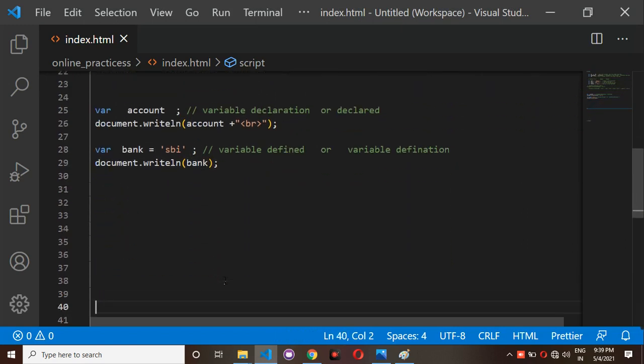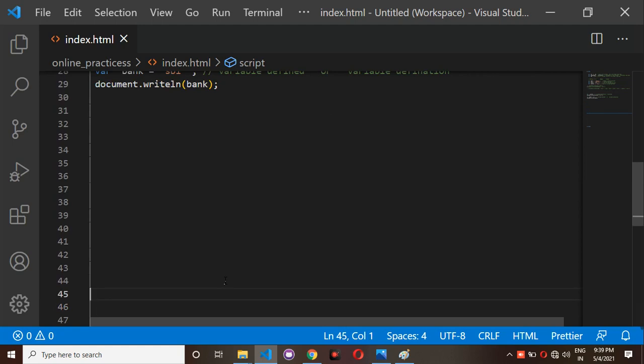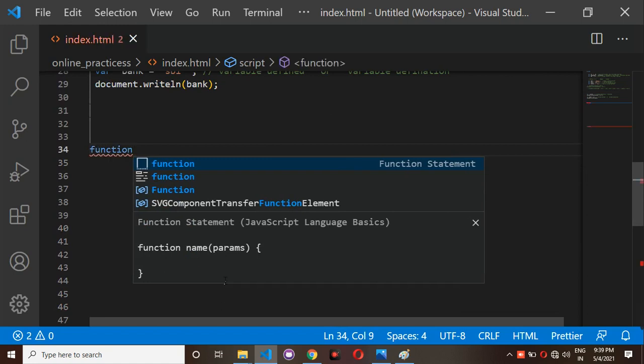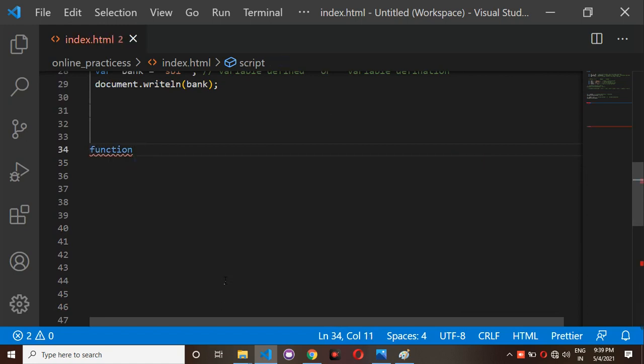Next topic I am going to explain something about functions. We have two types of functions. As of now, just observe something here. I am writing one function, and the function name is showData. showData is the function name, and so this is a function.